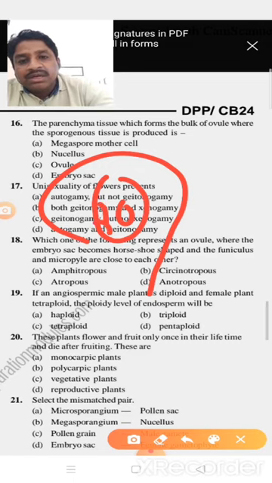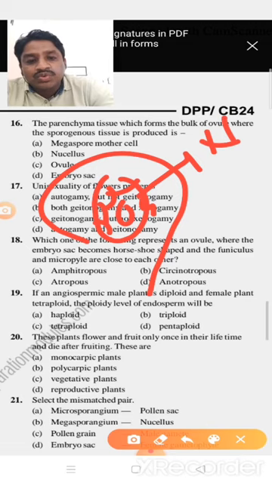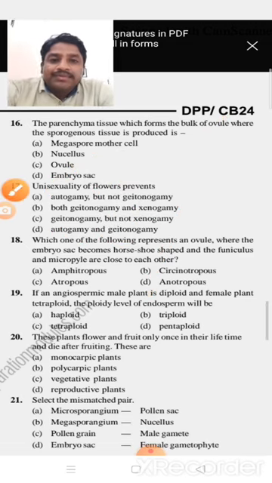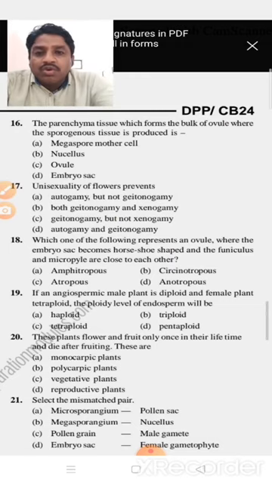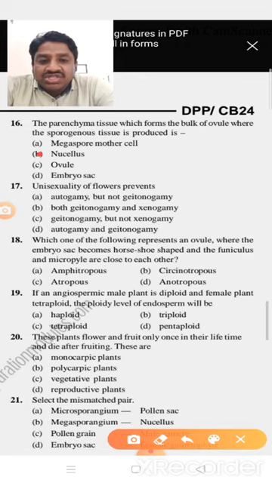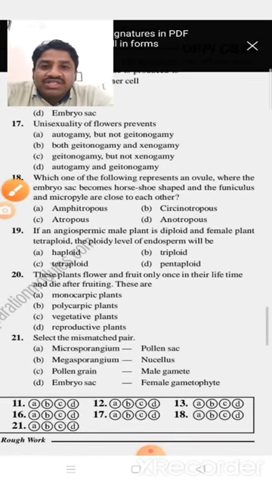So this is a mass of tissue. This is called the nucellus tissue. So the bulk of the ovule where the sporogenous tissue is produced is here, nucellus tissue.